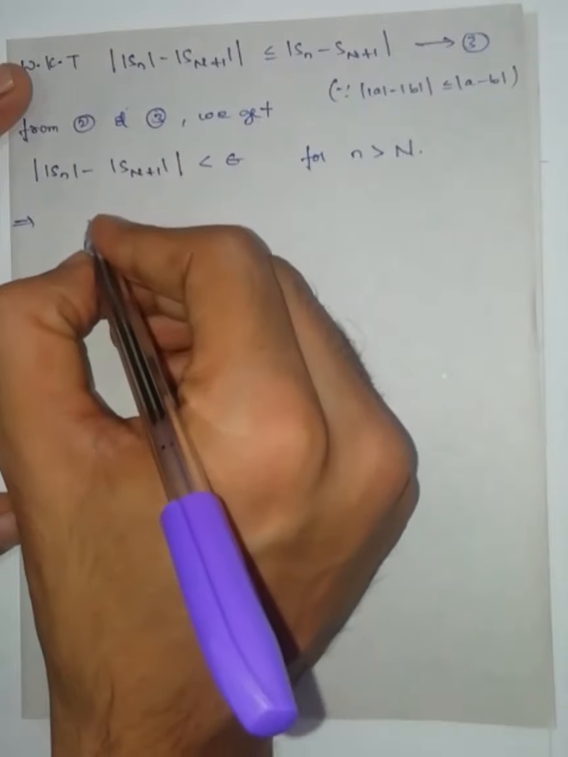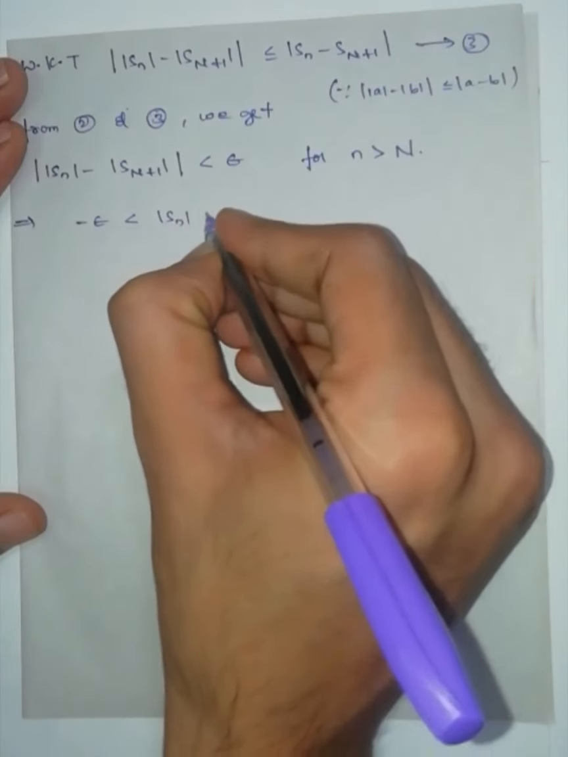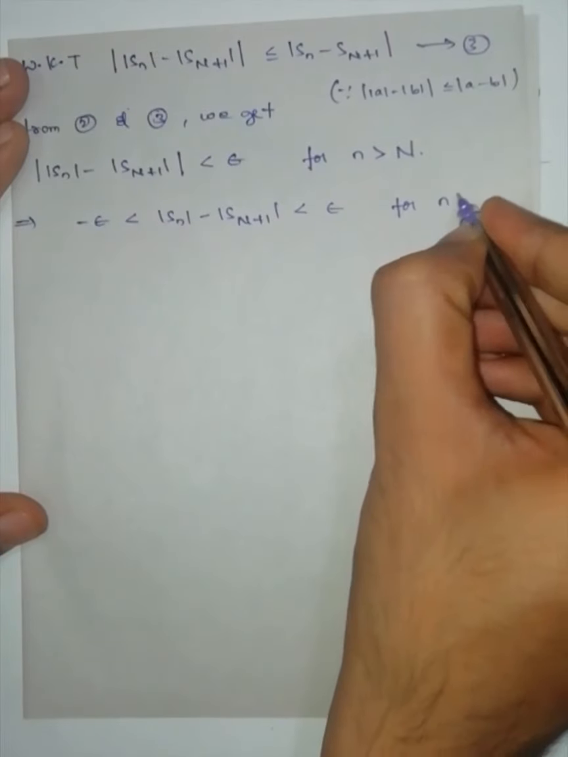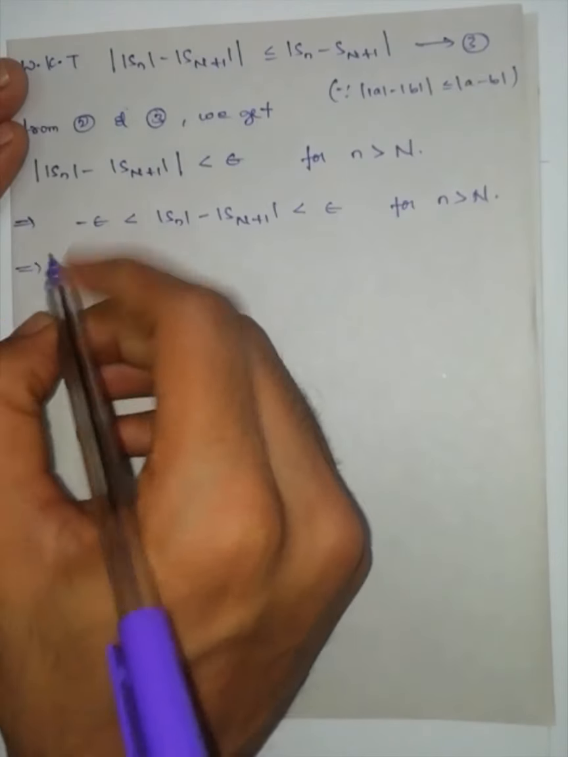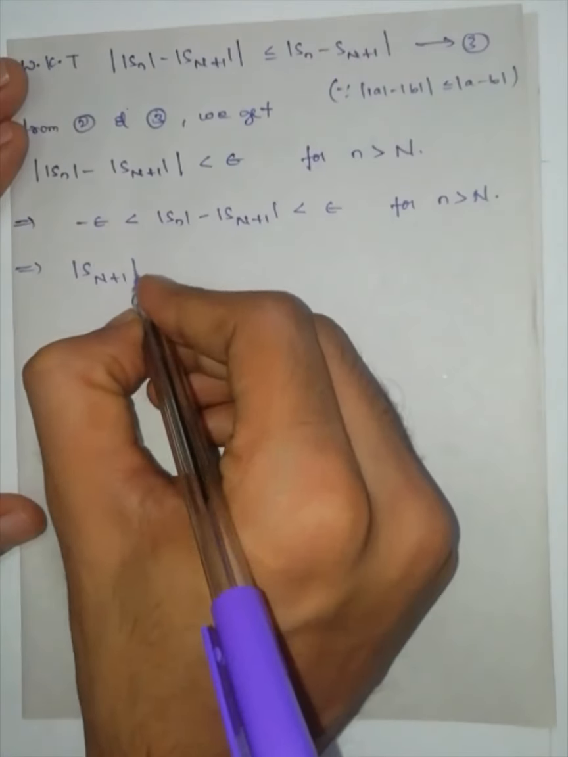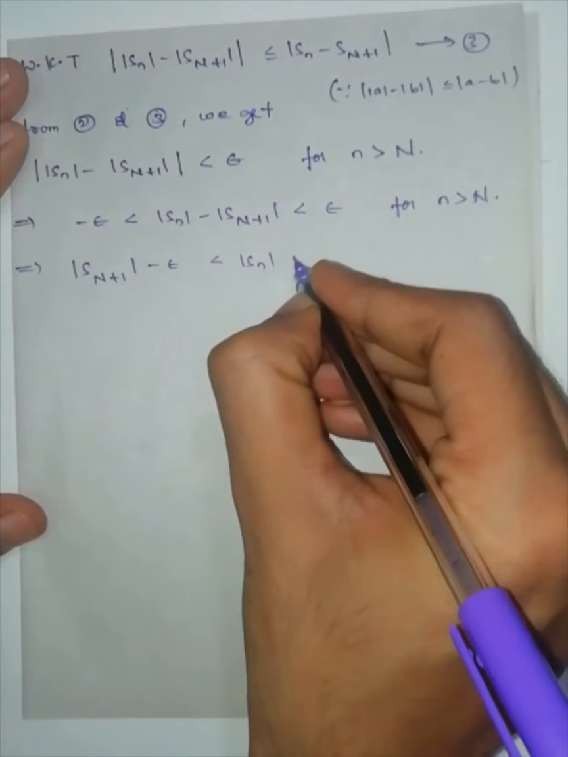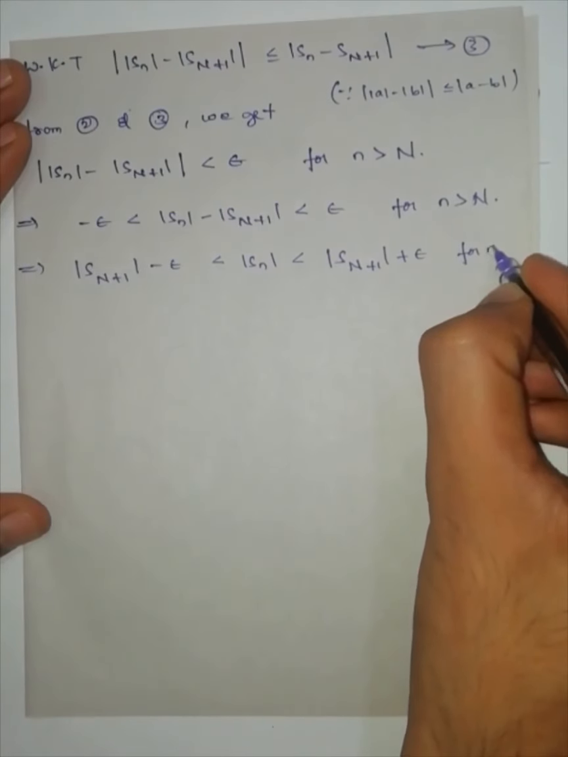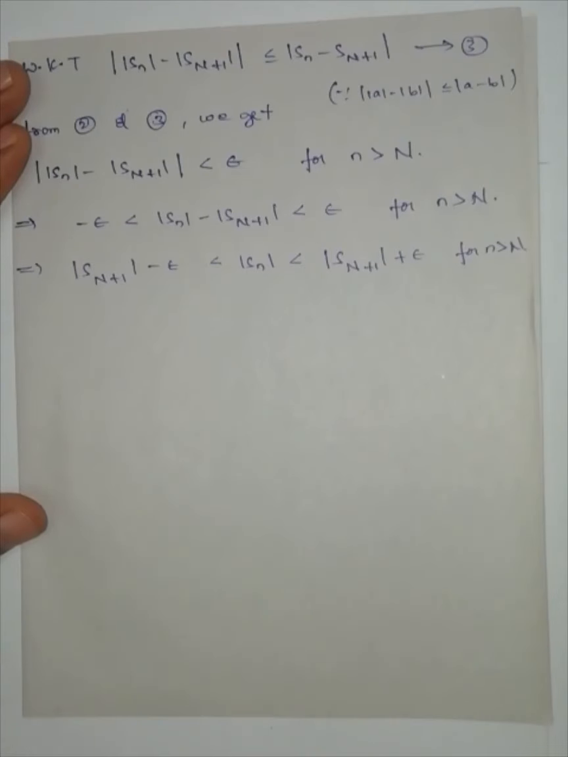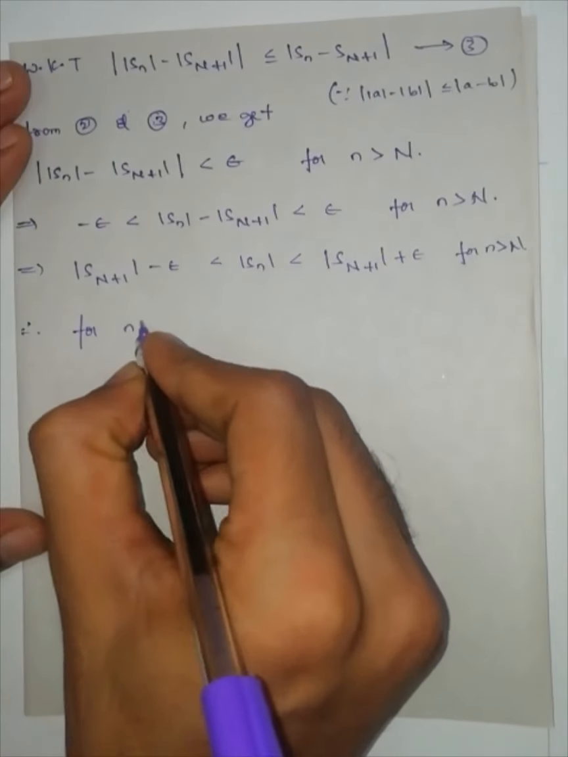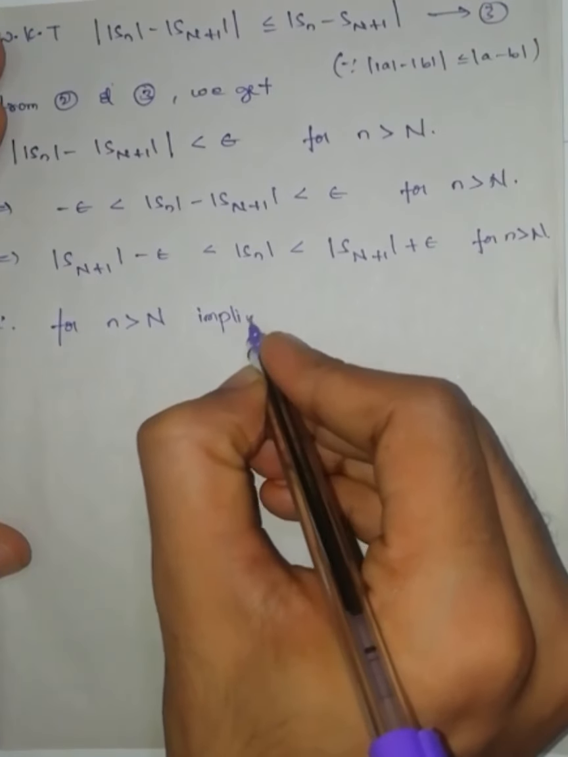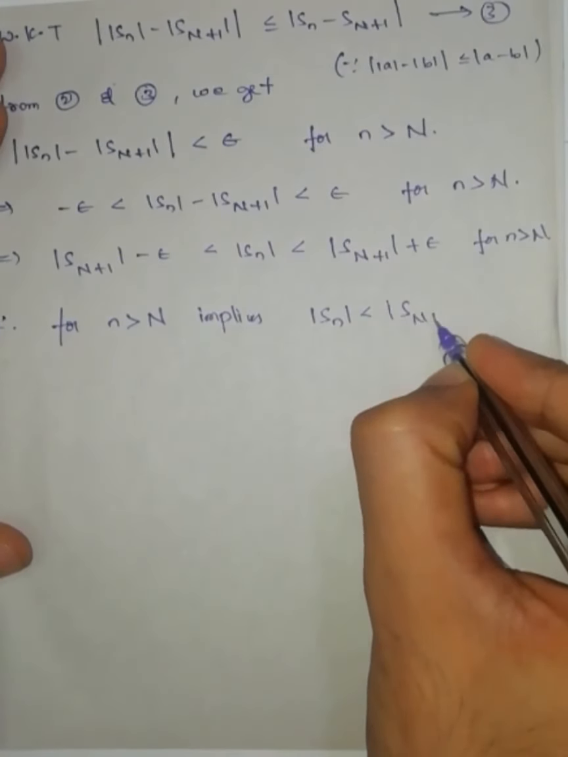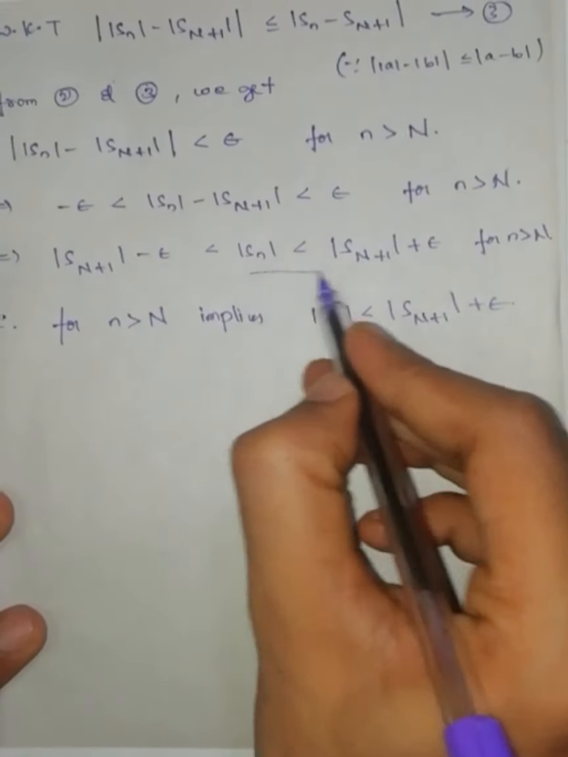Now I am going to remove the modulus symbol. Minus epsilon less than modulus of Sn minus modulus of Sn plus 1 is less than epsilon for n greater than capital N. Adding this one, we will get modulus of capital N plus 1 minus epsilon less than modulus of Sn less than modulus of capital N plus 1 plus epsilon for all those n which are greater than capital N. This implies, for small n greater than capital N, I am going to take the right inequality, that is modulus of Sn is less than modulus of capital N plus 1 plus epsilon. This is the right inequality.